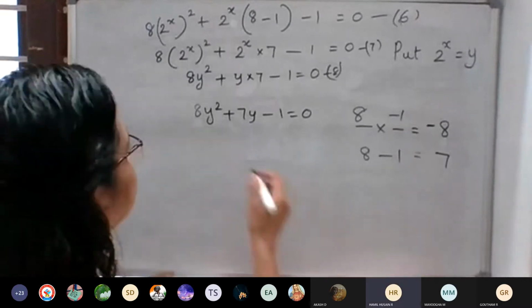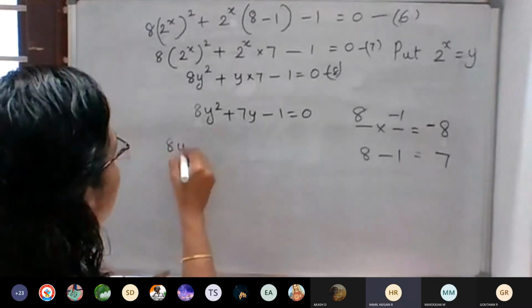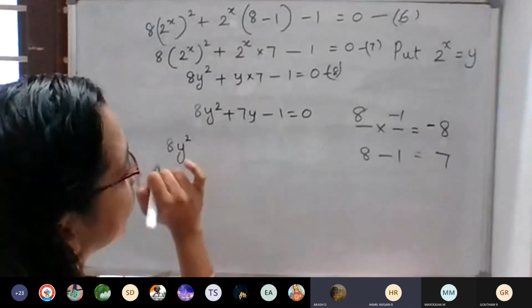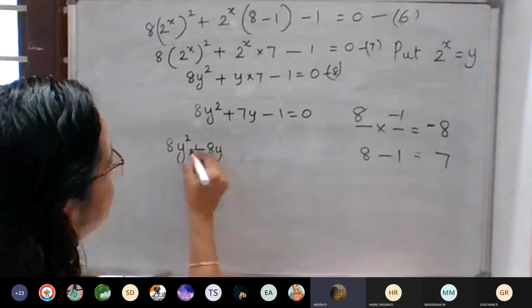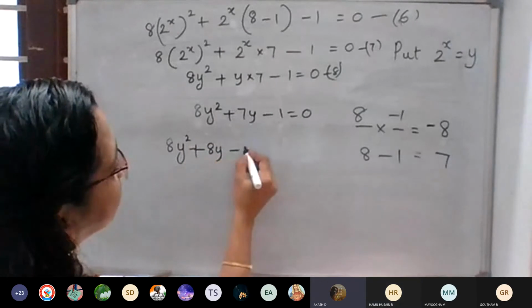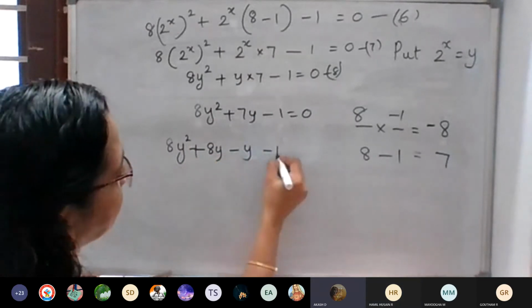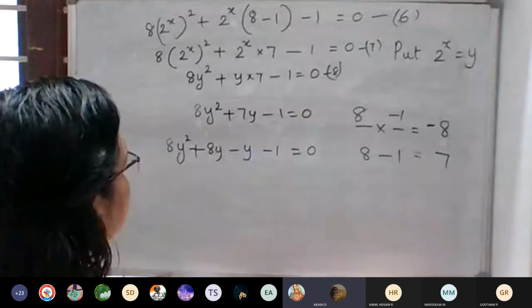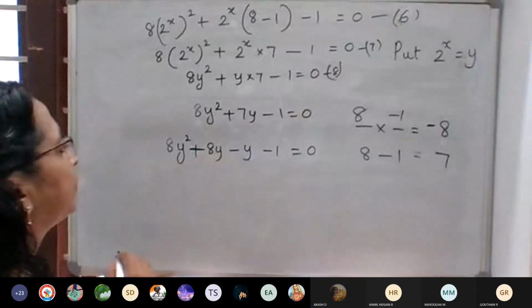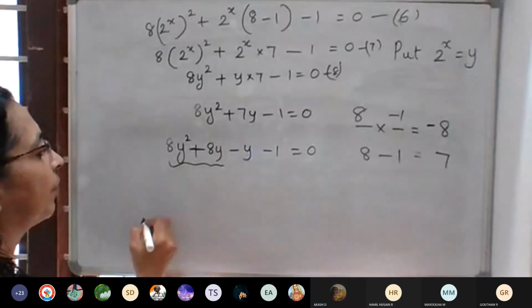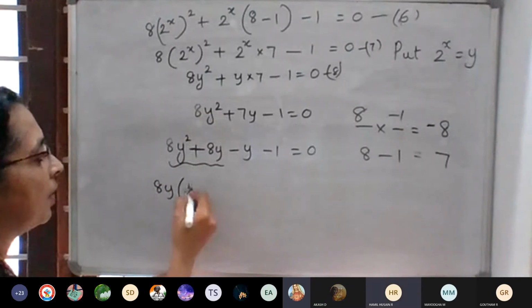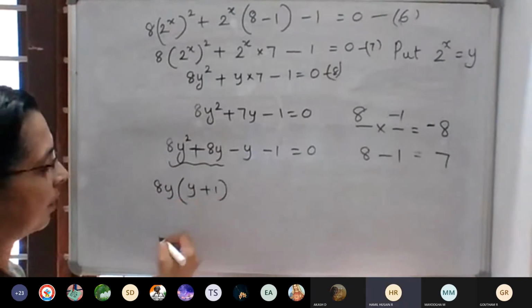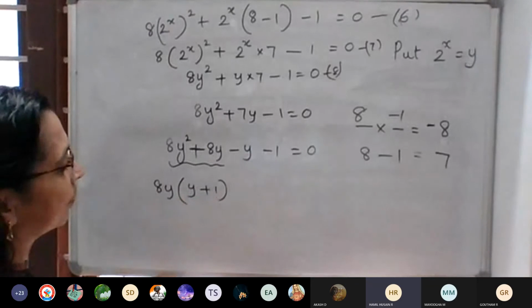Ma'am, please do this study. 8y square plus 8y plus 8y minus y minus 1. Then from this we can take 8y common.